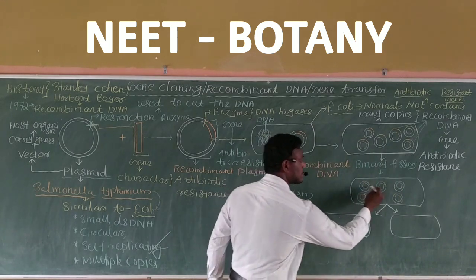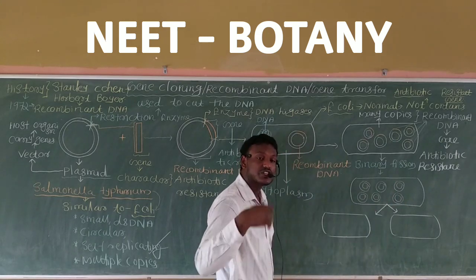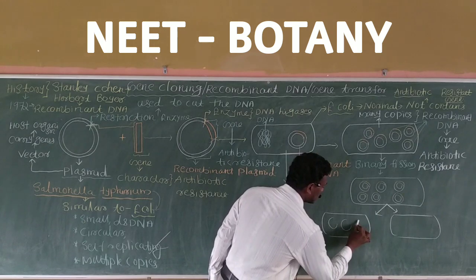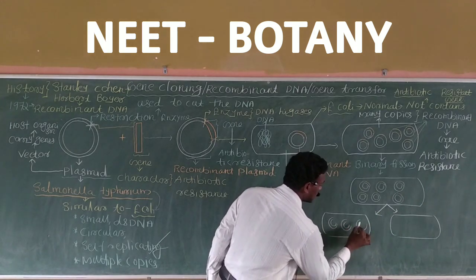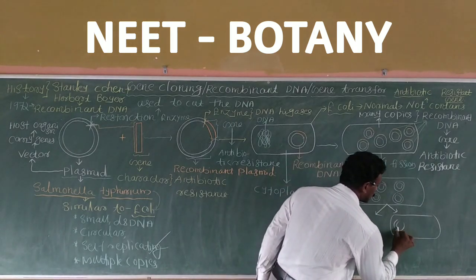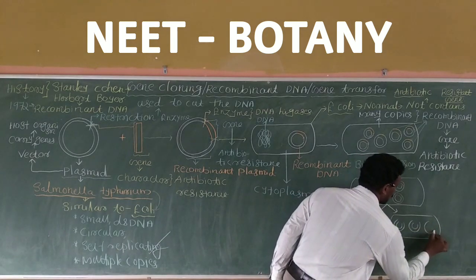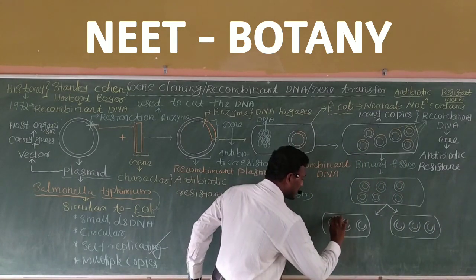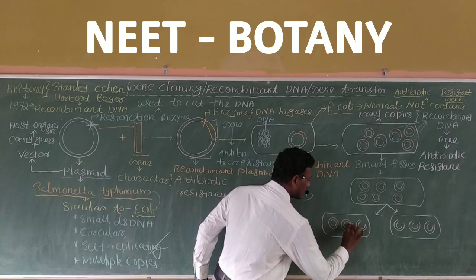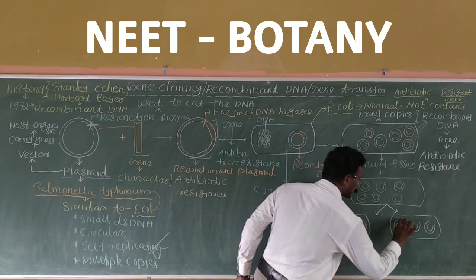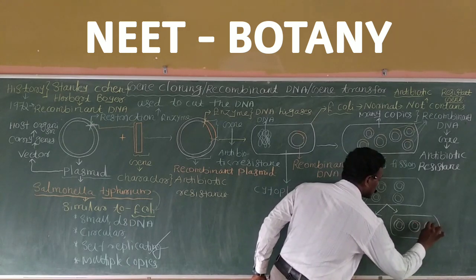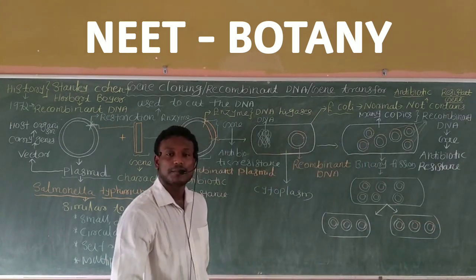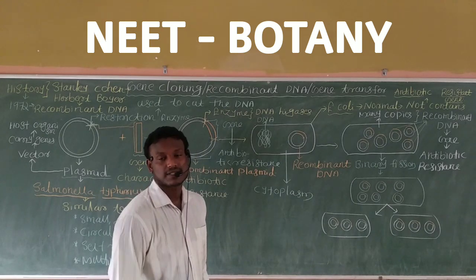We know 6 plasmids, 6 recombinant DNA, are present, so here I can say 3, and here also 3. Multiple copies of recombinant DNA are obtained in the 2 daughter cells.